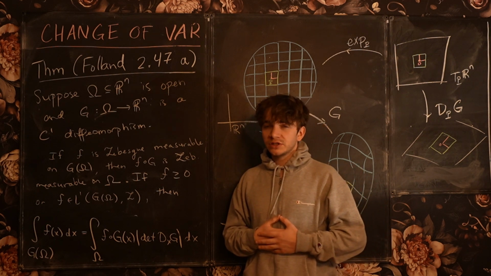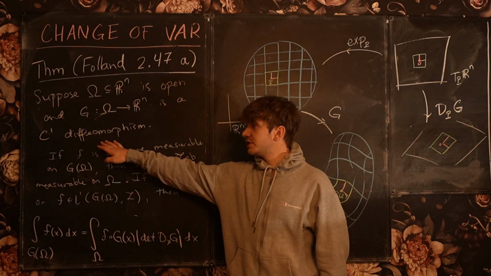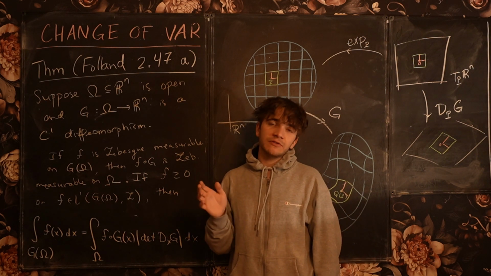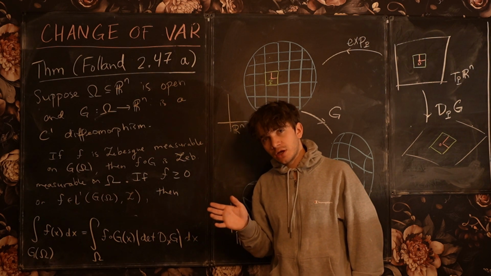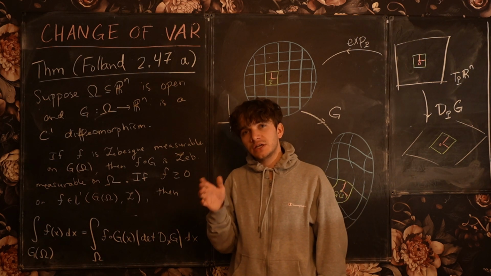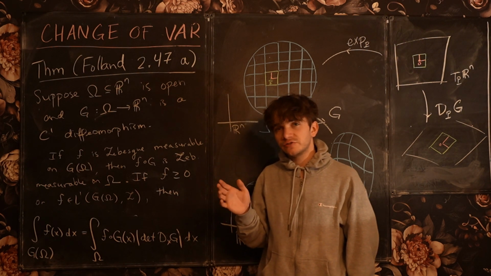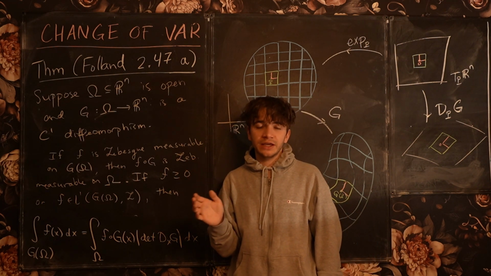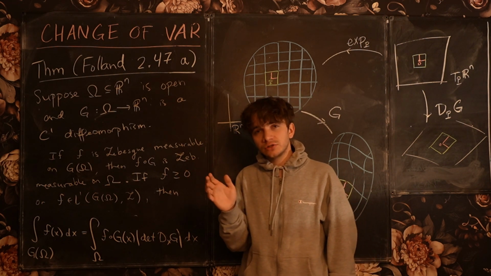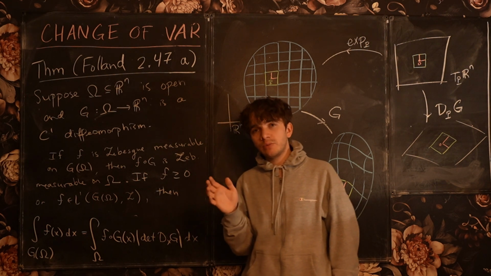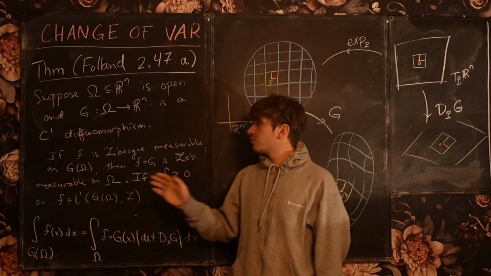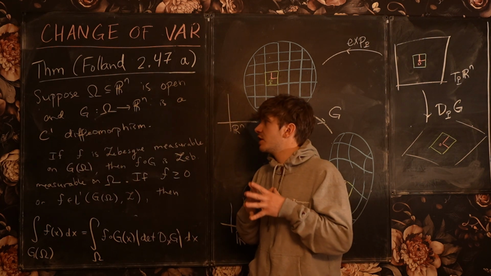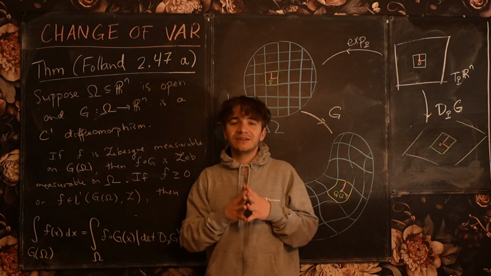What this means is that the mapping G should be injective, and at every point its differential matrix, which is in coordinates the Jacobian matrix of its partial derivatives, needs to be invertible. Essentially the differential map should be invertible at every point, and the C1 condition is requiring that the partial derivatives of G are all continuous.